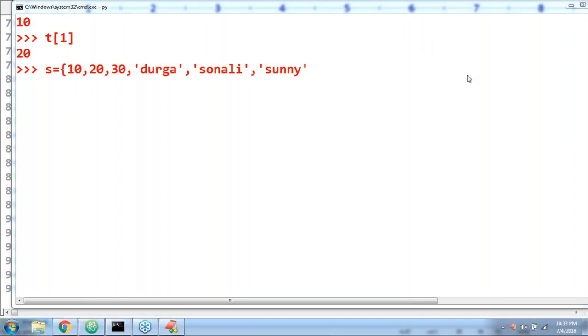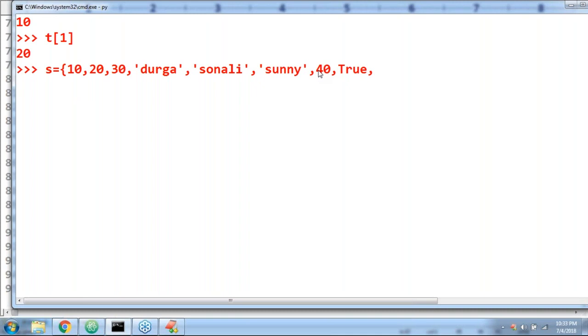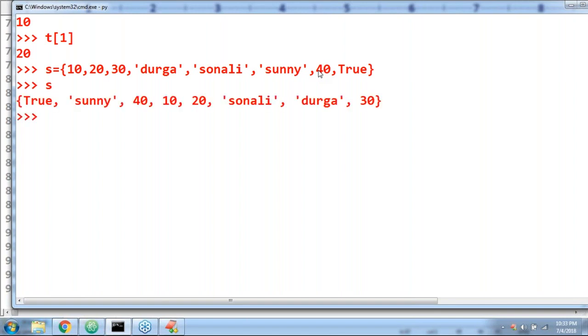Next and after that, some 40. Next and after that, true I'm taking. Like this, that's all. Now observe very carefully: I didn't take duplicate objects. Now I'm displaying it. Can you please observe?